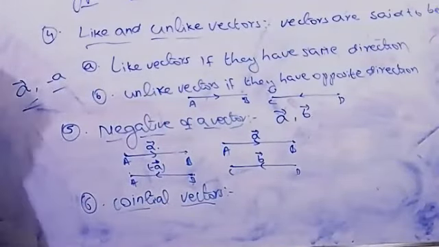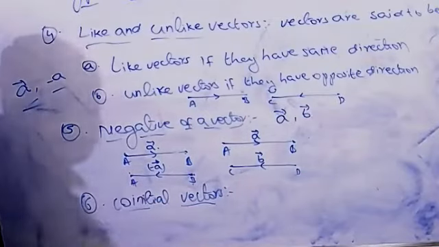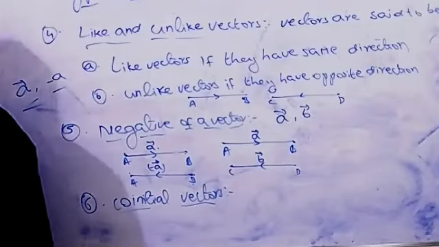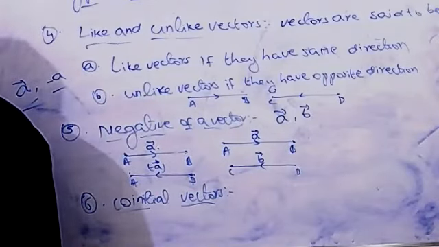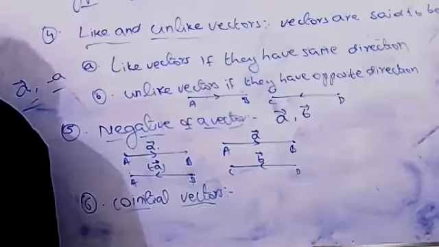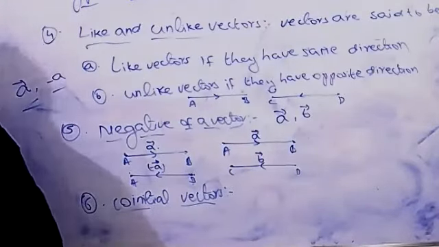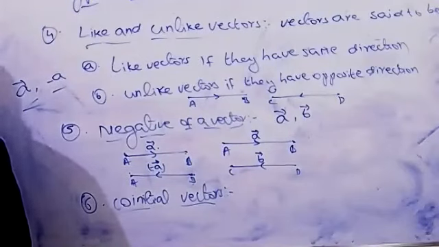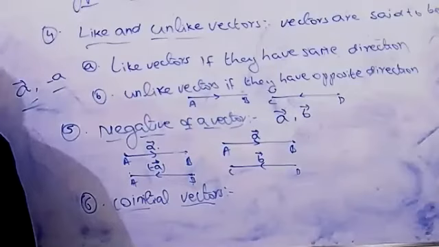Vectors having the same initial point are known as co-initial vectors.